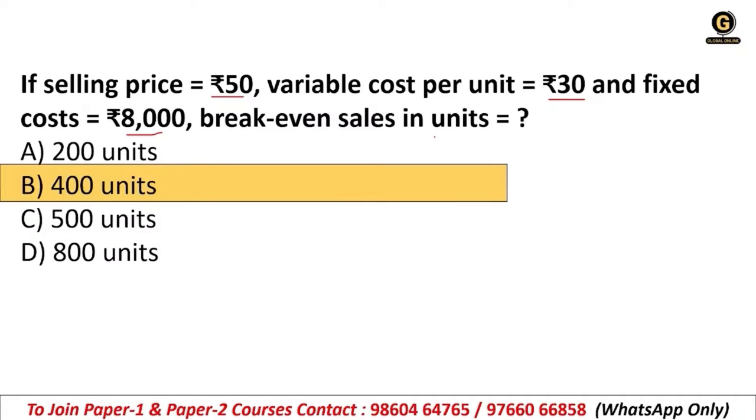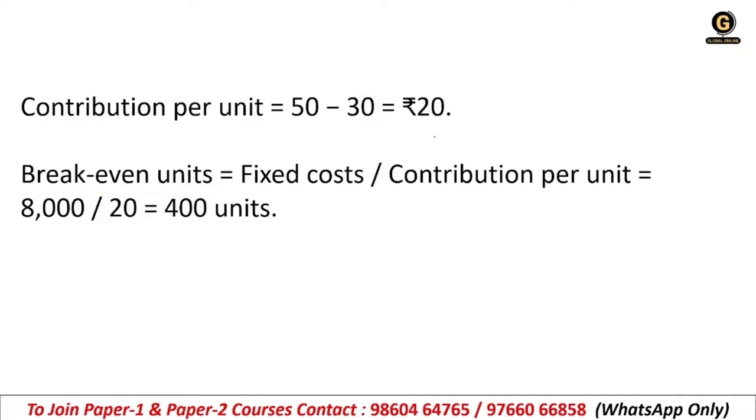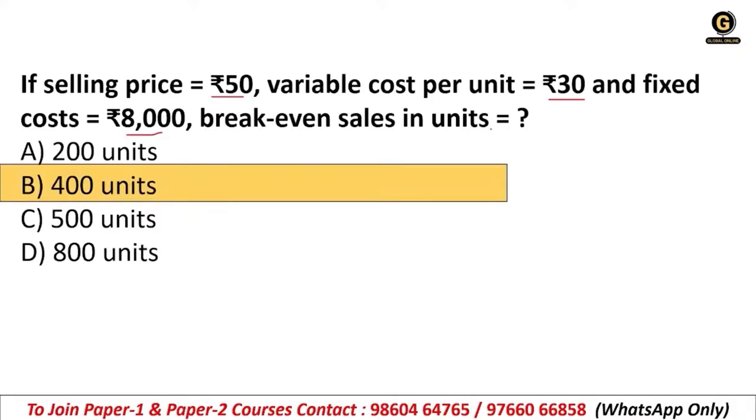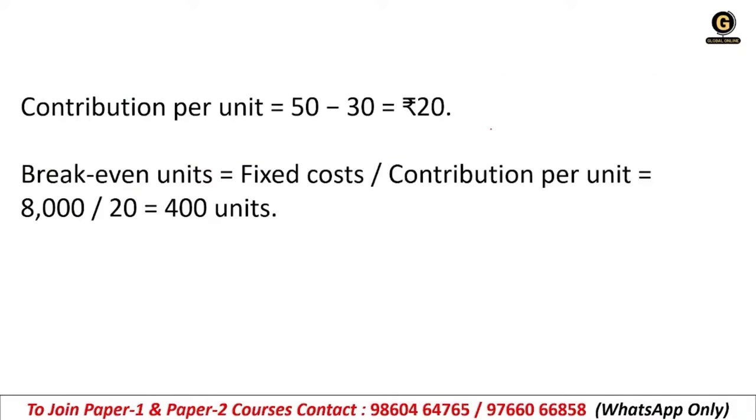If you remember, we have discussed the contribution formula in the previous session. So the selling price minus variable cost, you will have the contribution, correct? So according to that we can cross verify.